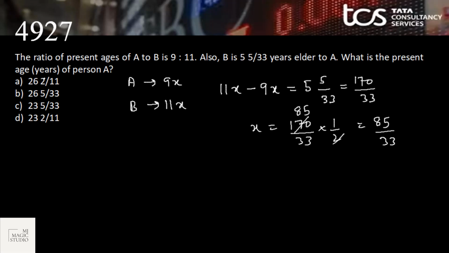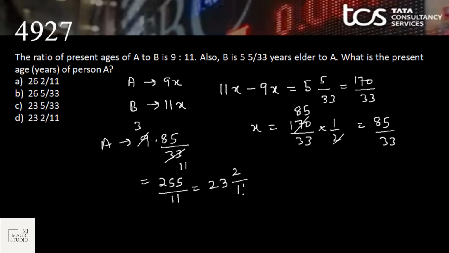What is the present age of person A? Present age of person A would be 9 into 85 by 33, which is 255 by 11. So it will go 2 times 22 and then 35. That will go 3 times. 23 2 by 11. 23 2 by 11 features in option D.